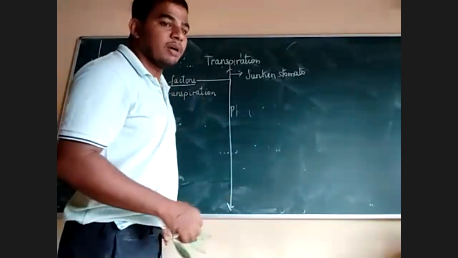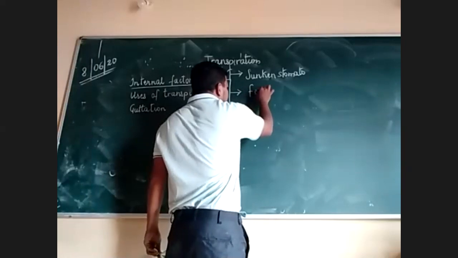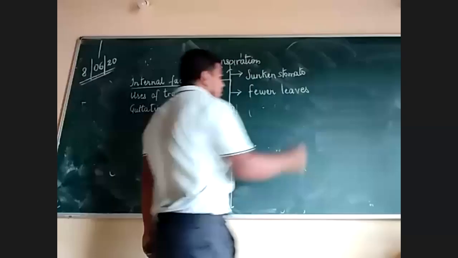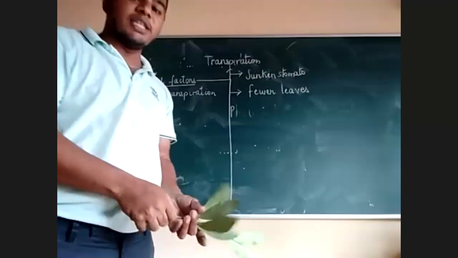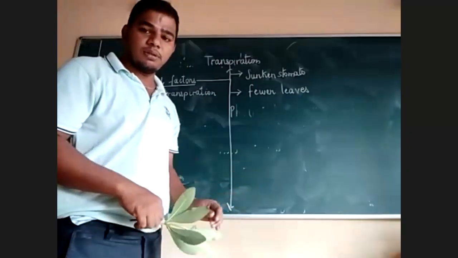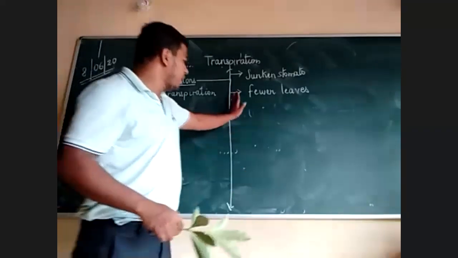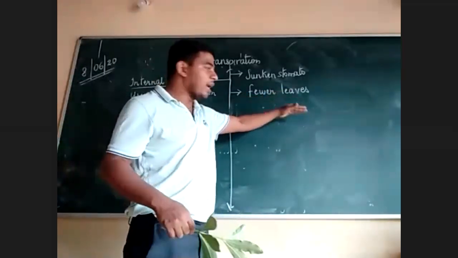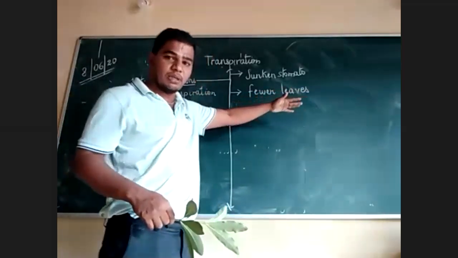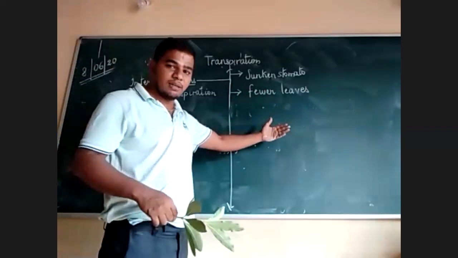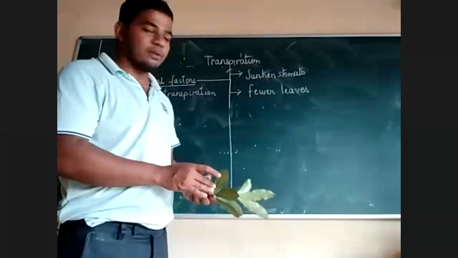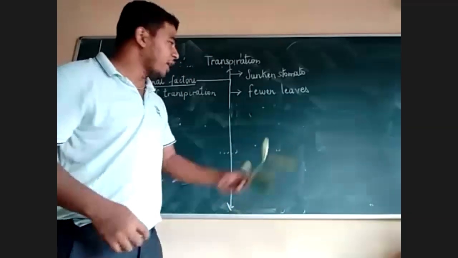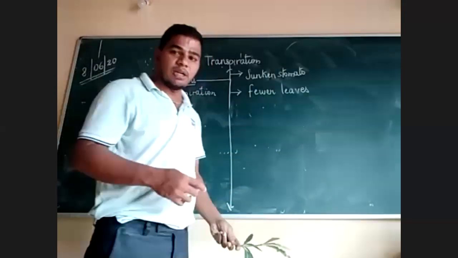Second one is fewer leaves. Now you know deciduous forest, deciduous plants, they all drop their leaves. Okay, that is to prevent transpiration. So what the plant will do, it will drop a few leaves and there will be fewer leaves. If there are few leaves, there will be less exposure to the sunlight and there will be less transpiration. But this mostly takes place in cactus and all. There is one more example of cactus where the leaves are turned into spines.